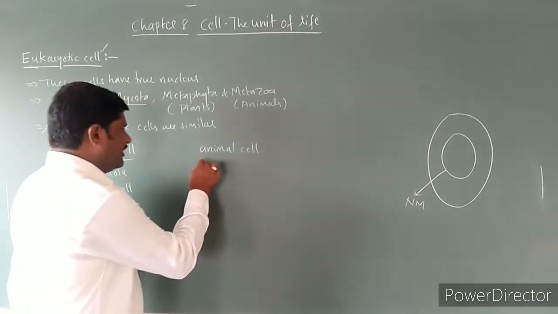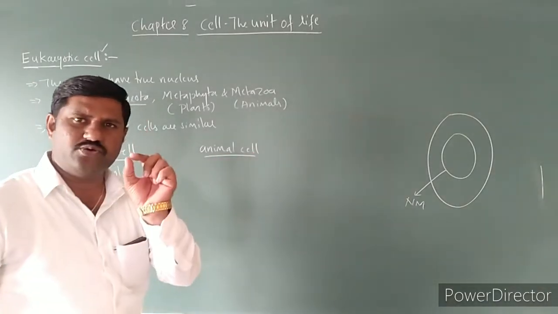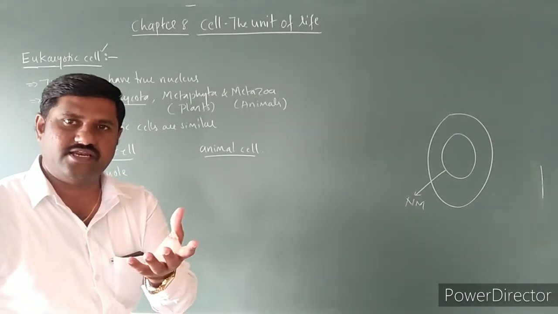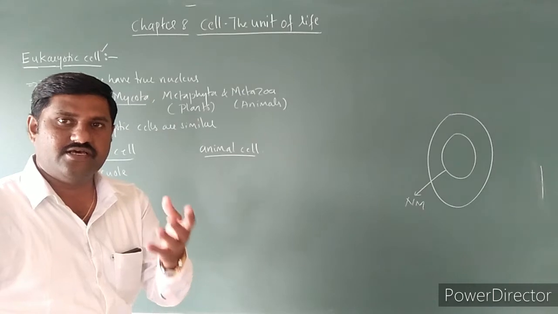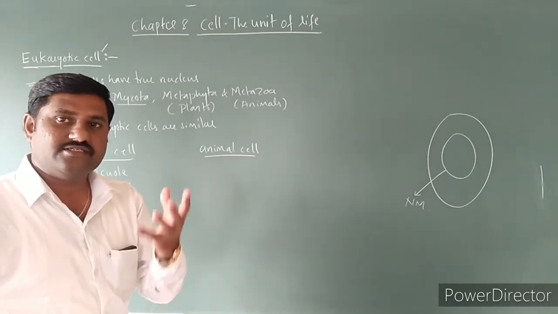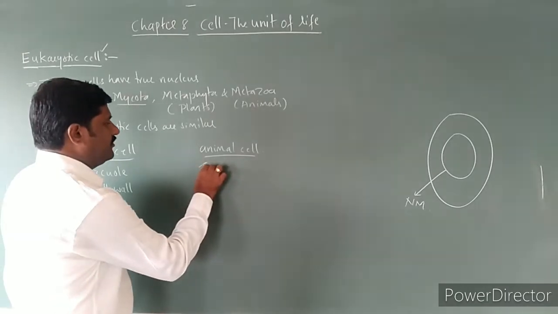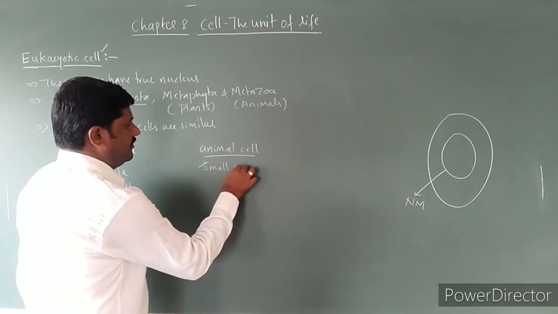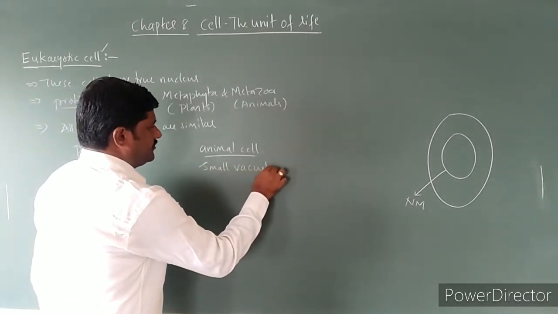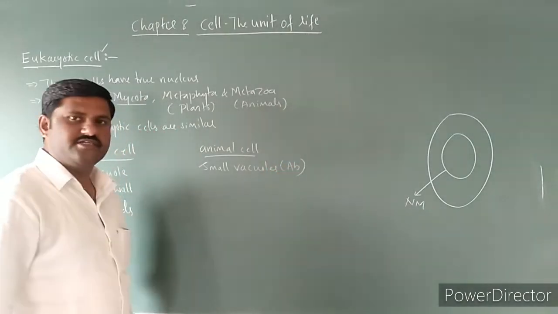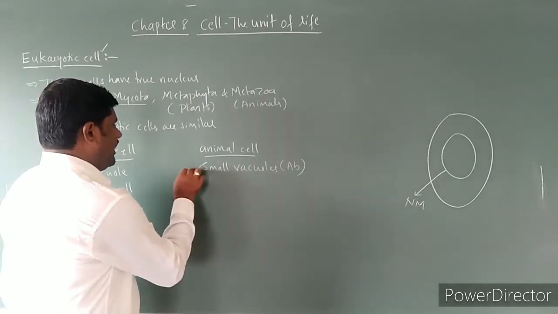Of course, in animal cell, small vacuoles are present, gas vacuoles, metabolic gases that are released into the spaces, right? And they become gas vacuoles. Sometimes vacuoles may be absent, right?